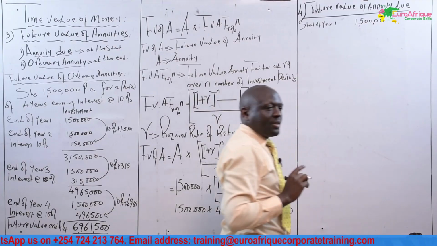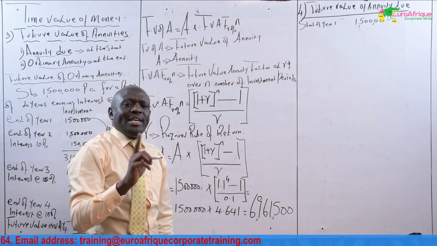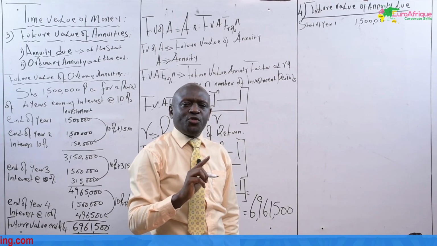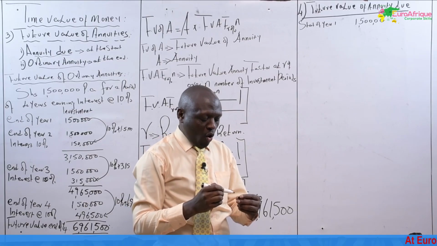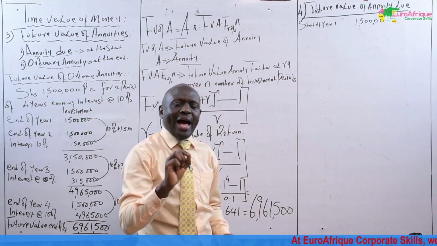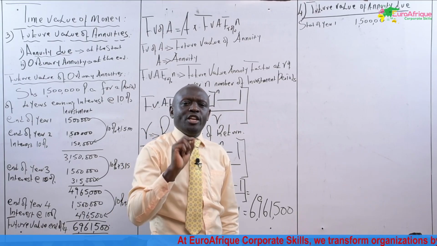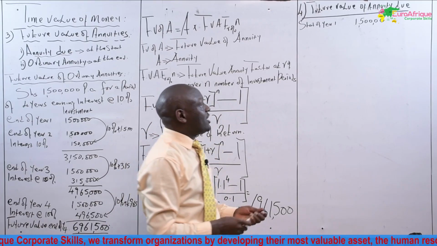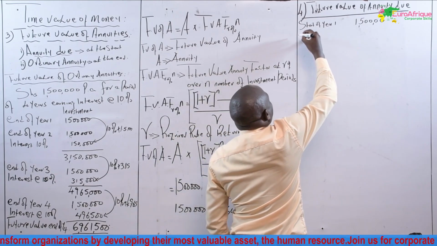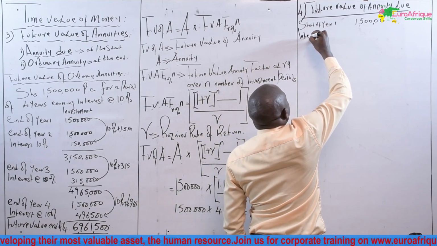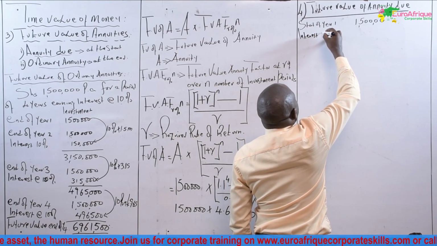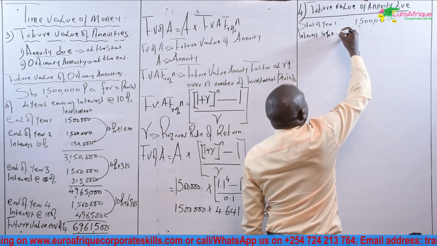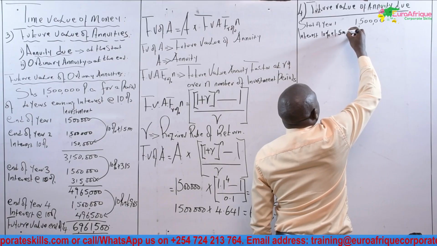Unlike the ordinary annuity, the annuity due cash flows are invested or realized at the start. There is interest in each year. We say that interest is 10% multiplied by this amount, 1.5 million.